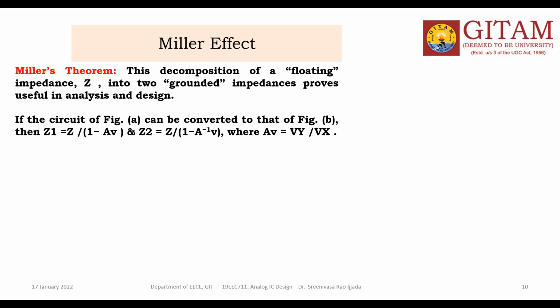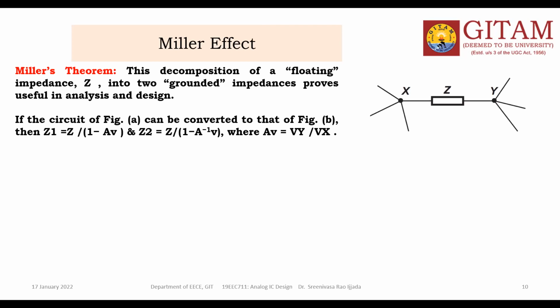What is AV? AV is the open loop gain, that means Vy by Vx, where Vy is the output and Vx is the input. So that is the AV. Z1 is equal to Z by 1 minus AV, and Z2 is equal to Z by 1 minus 1 by AV. You can say it simply.